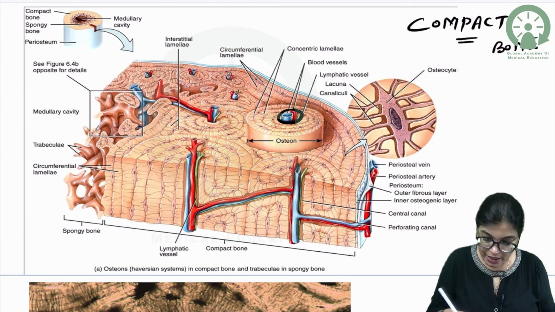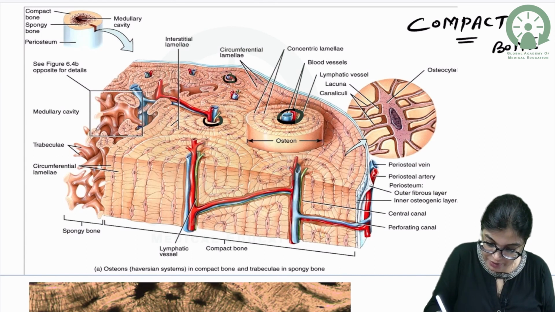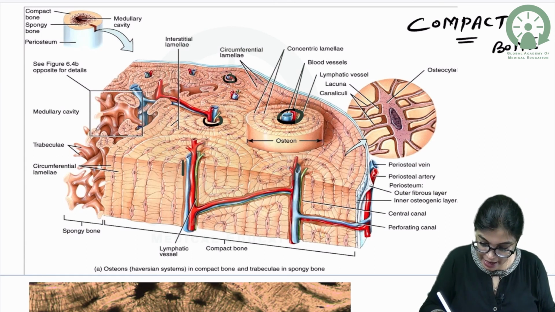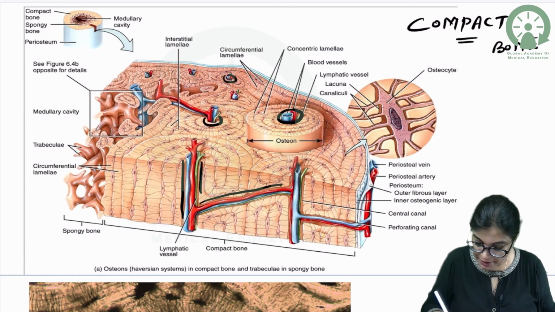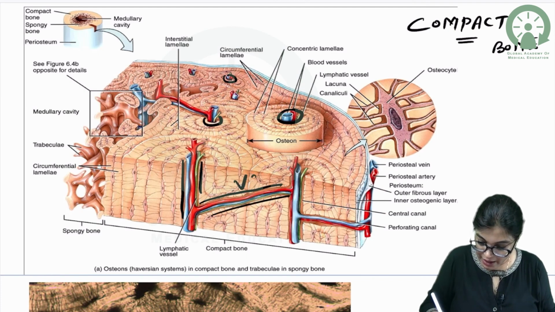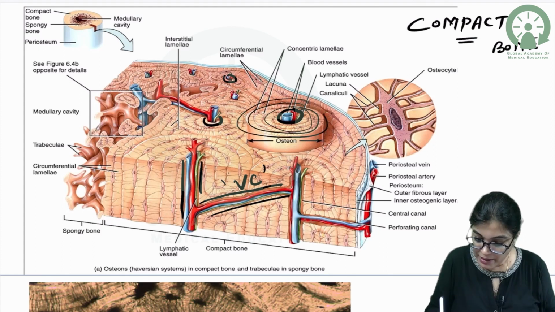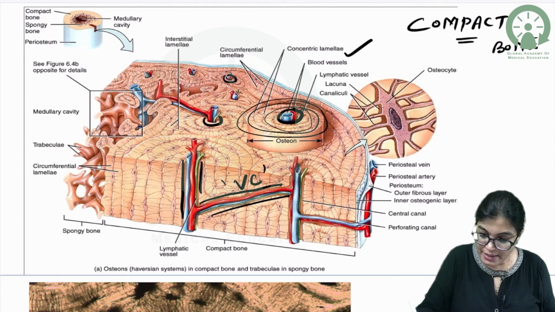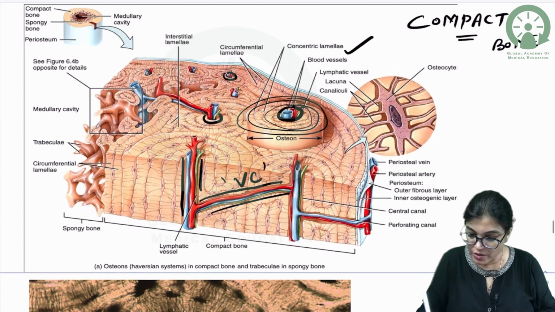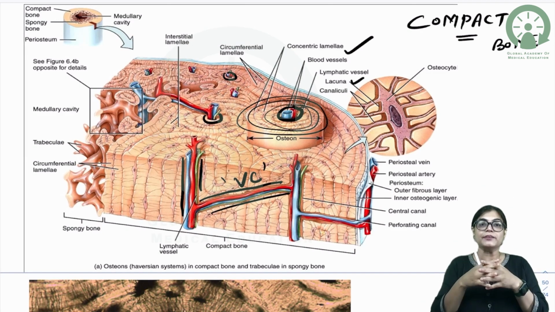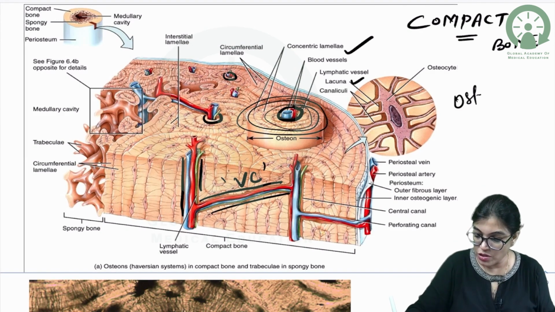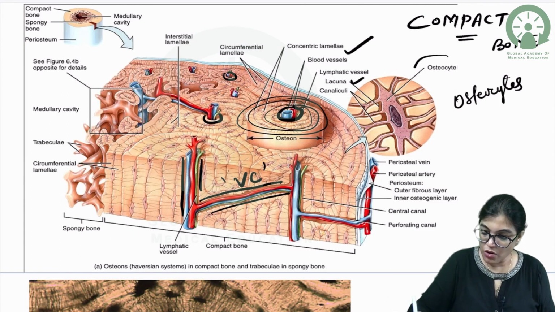This is a Haversian canal, this is another Haversian canal, and these Haversian canals are connected by Volkmann's canal, VC for Volkmann canal. These are surrounded by concentric laminae, in which we have lacunae, and these lacunae are communicating. In the lacunae we have osteocytes, you can see these are the osteocytes.